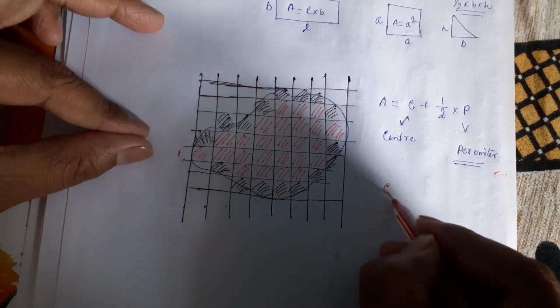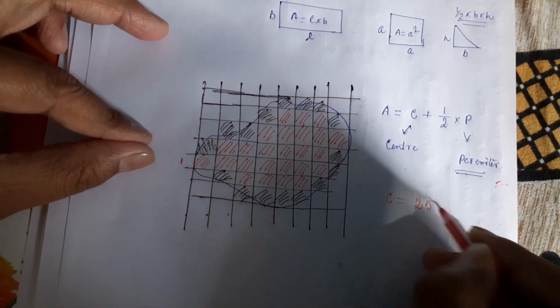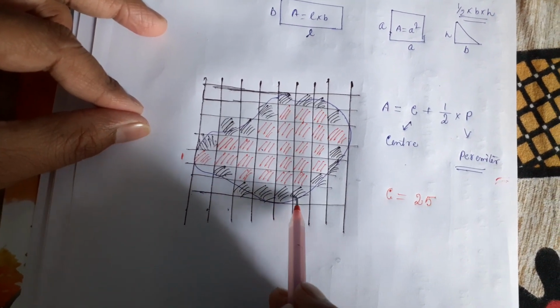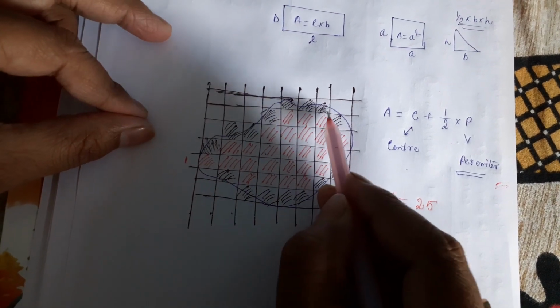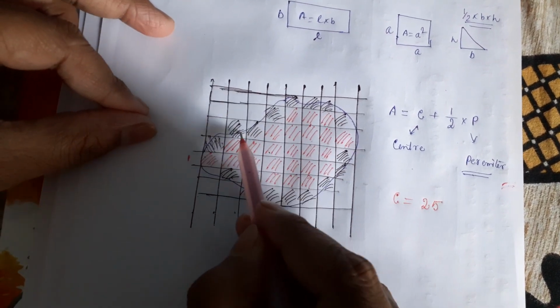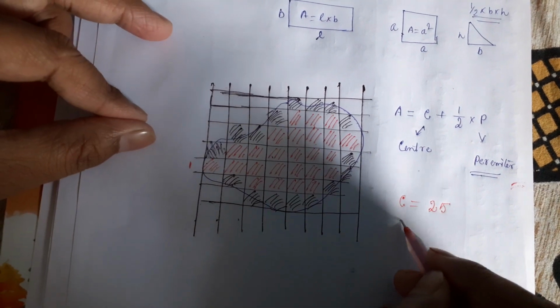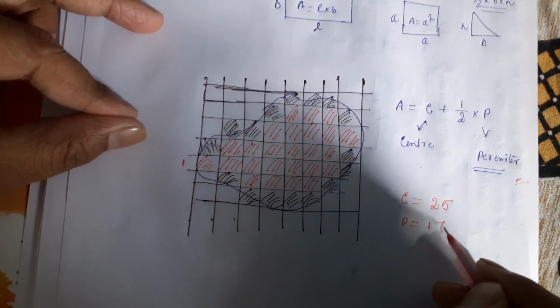So C is equal to 25 here, and P how many we are getting? 1, 2, 3, 4, 5, 6, 7, 8, 9, 10, 11, 12, 13, 14, 15, 16, 17. Okay, so 17 perimeter squares we are getting here.